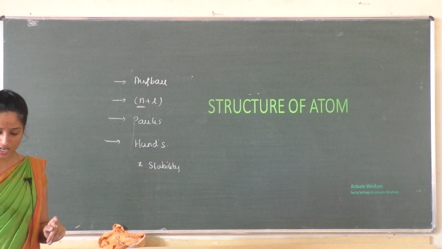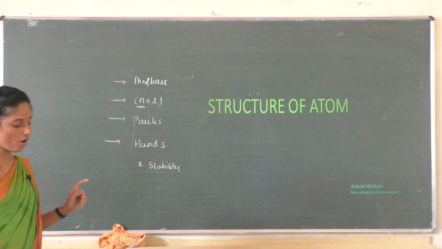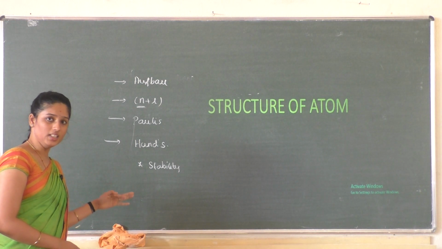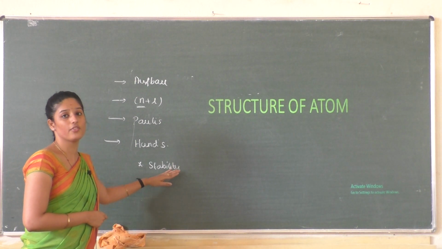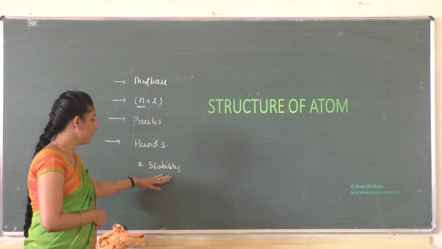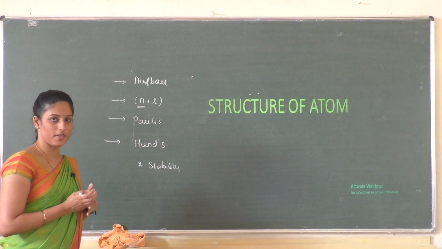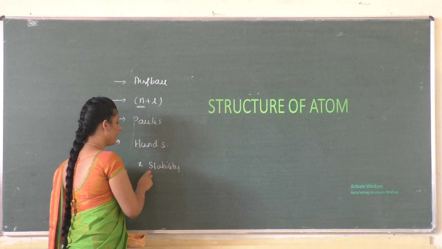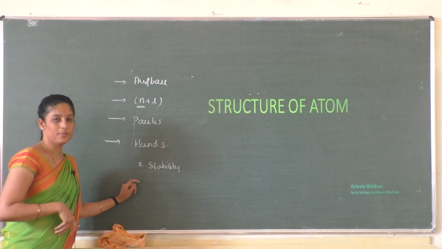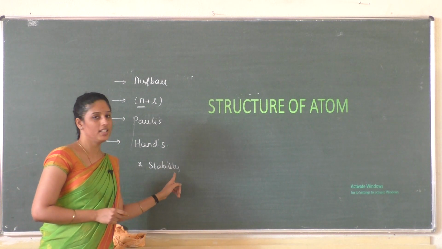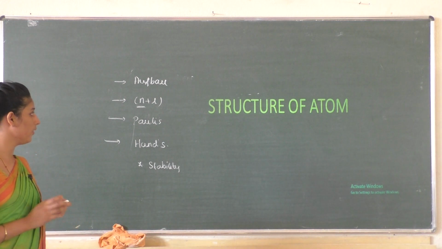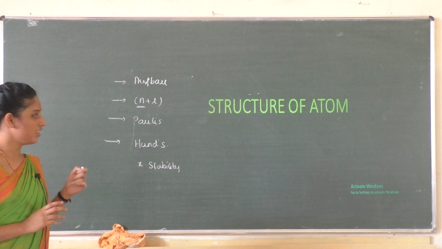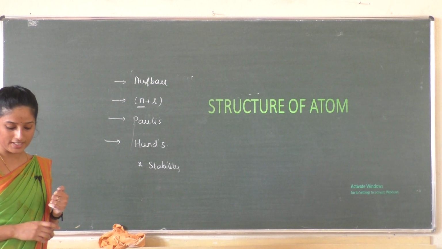They have extra stability because of the symmetrical distribution of electrons, and hence they have high exchange energies. Because of that, half filled and completely filled configurations have extra stability. This is a quick synopsis of the chapter structure of atom.